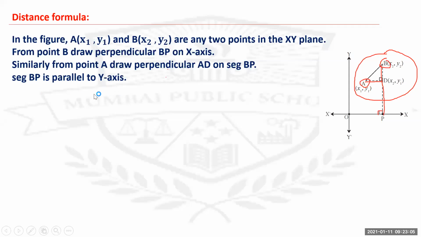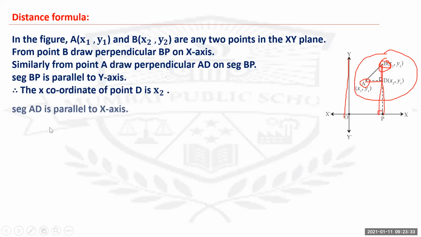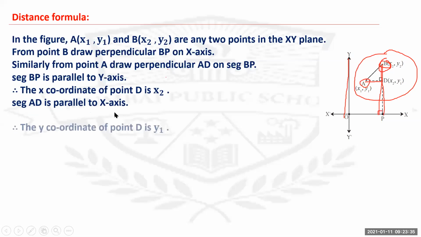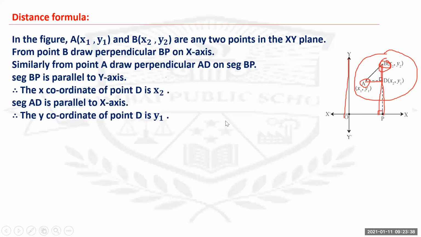Now segment BP is parallel to the y-axis. So when you have drawn the perpendicular, BP is parallel to the y-axis. Understand? So the x coordinate is going to remain the same as that of point B. Therefore, the x coordinate of point D is x2, as that of B, because B is also x2. And AD is parallel to the x-axis. Therefore, the y coordinate of point D is y1. Understand? So you've got the coordinates of point D as (x2, y1).